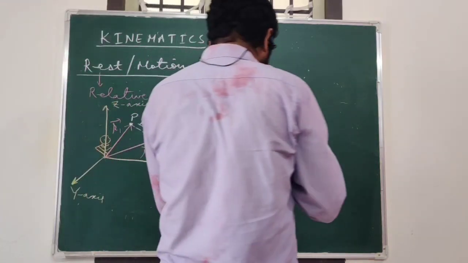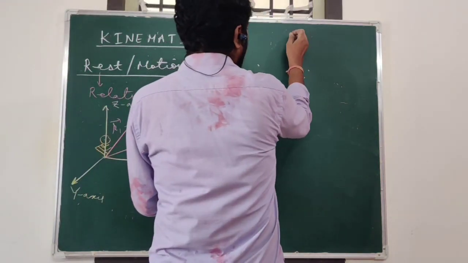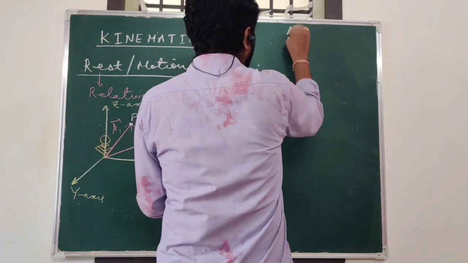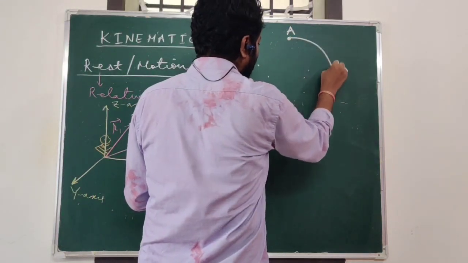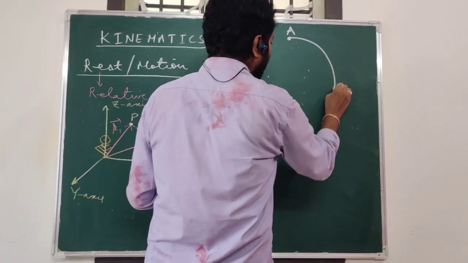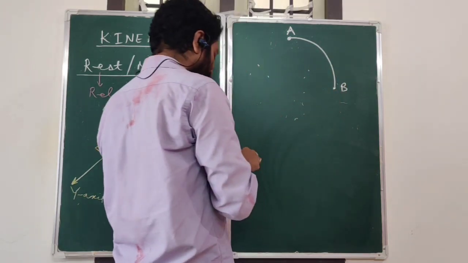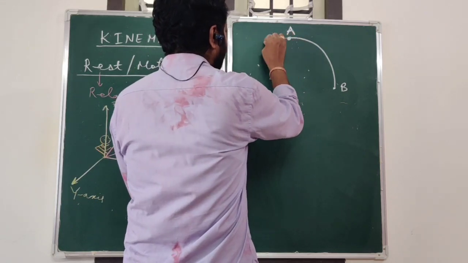There is a body which is present at A and it is moving on a circular path. After moving on a circular path, it reaches a position B. So we'll just complete this diagram.